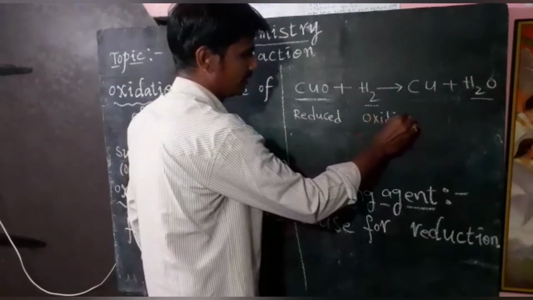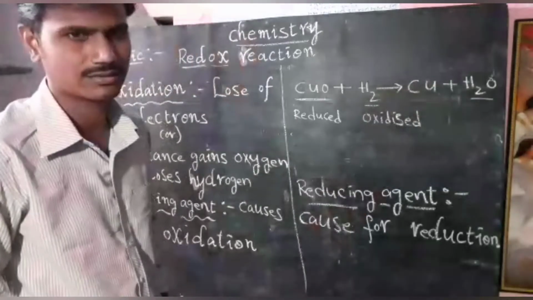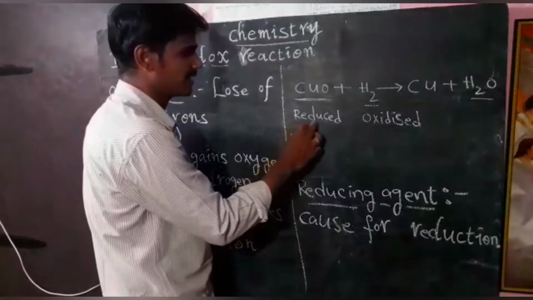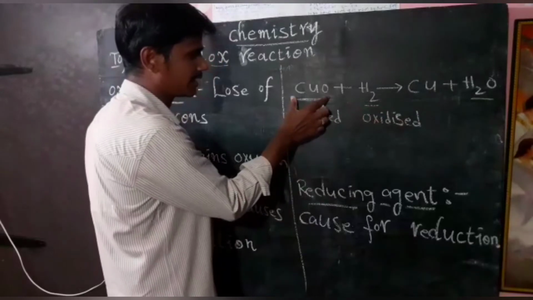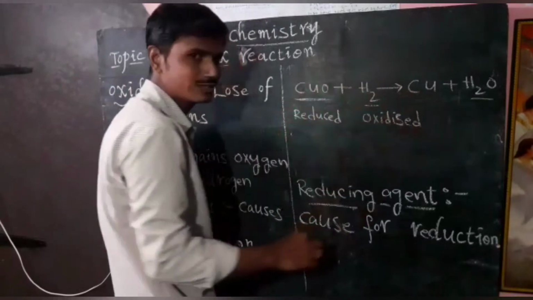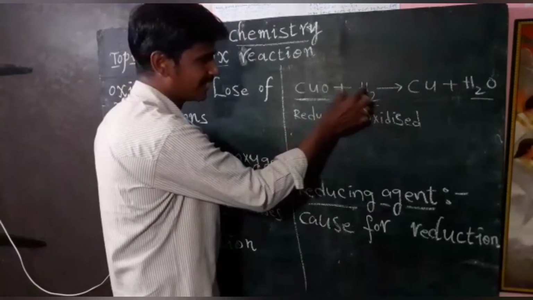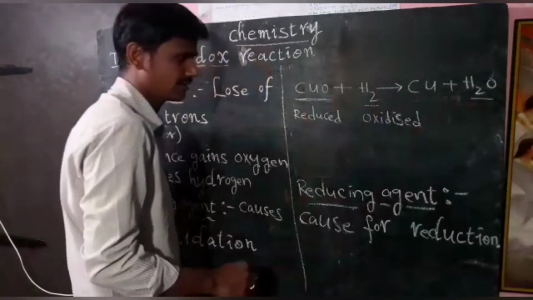You have to understand clearly. Don't get confused about it. Here copper oxide is reduced and hydrogen is oxidized. Why? Because copper oxide converted into copper, it loses oxygen. That's why I wrote reduced. Here hydrogen gas gains oxygen, it forms H2O. So I wrote oxidized.